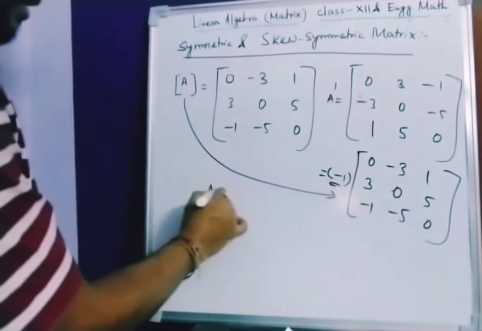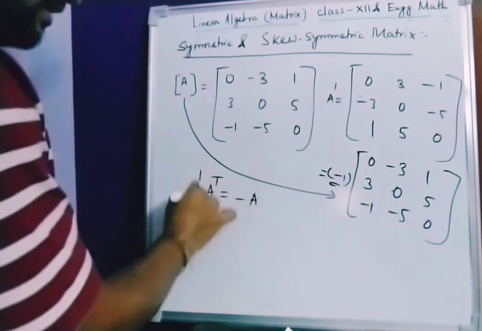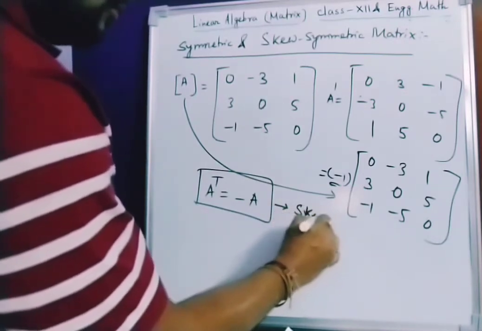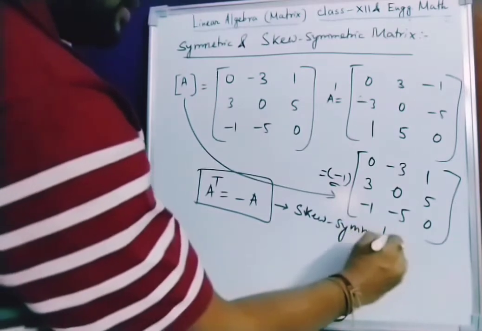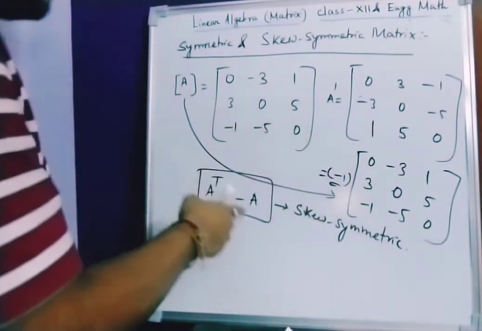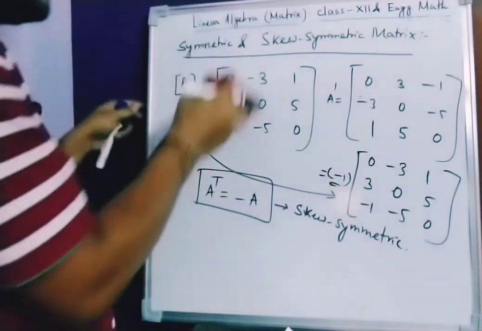So whenever A transpose is equal to minus A, this condition is known as a skew symmetric matrix. Please remember. Symmetric means A transpose is equal to A, but in the case of skew symmetric, A transpose is equal to minus A. That is the only difference. So this is all about symmetric and skew symmetric matrix.